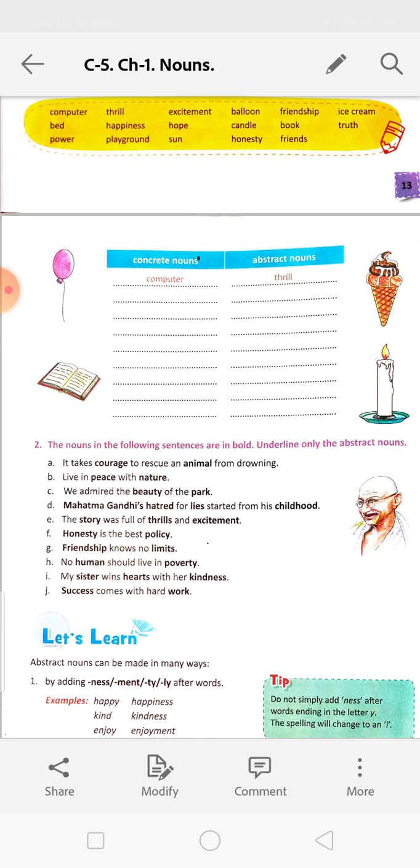Number C. We admire the beauty of the park. Beauty is the abstract noun. Animal we can see. Nature means the plants, the houses, everything. Mountains. So with nature we can see. And here, park. Park we can see. So we cannot see the courage, peace and beauty. Rest of the things you will do by yourself. Please don't waste your time. I am telling you repeatedly.